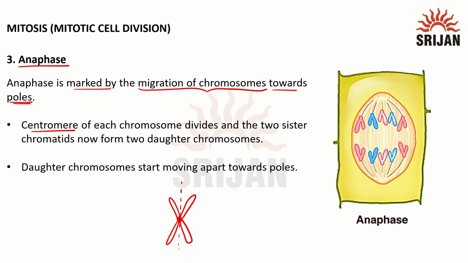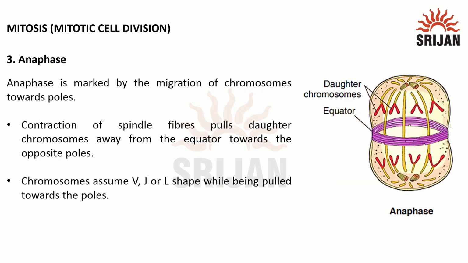So the centromere of the chromosome divides, and these two sister chromatids now form two daughter chromosomes, and they move towards the opposite poles. Now in anaphase a ring at the equator can also be seen. That means it also starts to show the cell cytoplasm division.